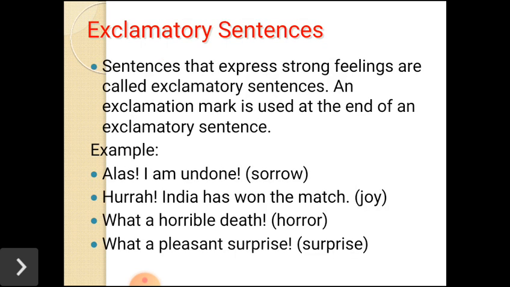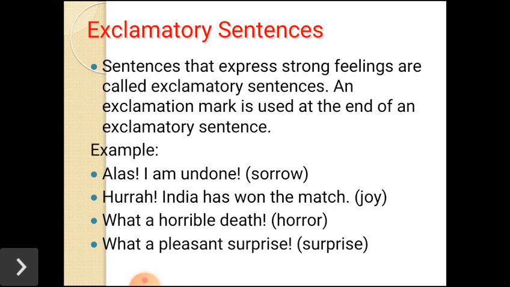Exclamatory sentences. What are exclamatory sentences? Sentences that express strong feelings are called exclamatory sentences. An exclamation mark is used at the end of an exclamatory sentence. An exclamatory sentence always has strong feelings.